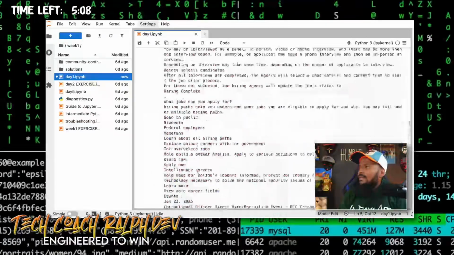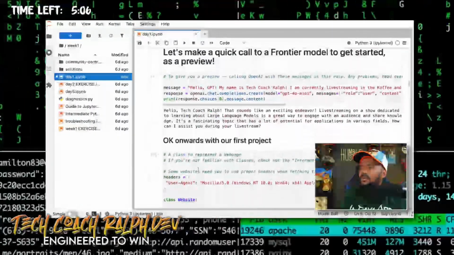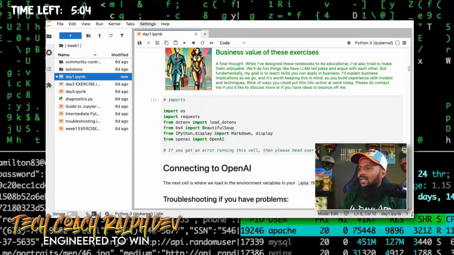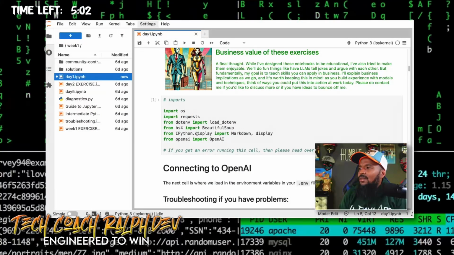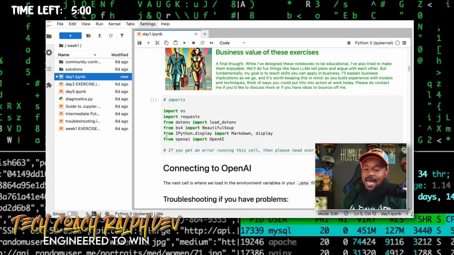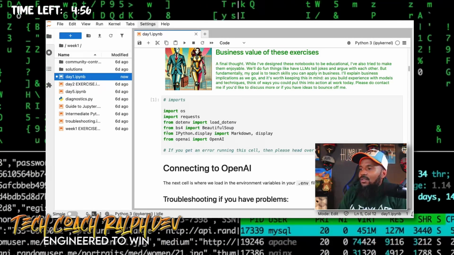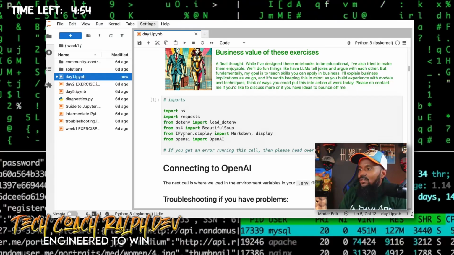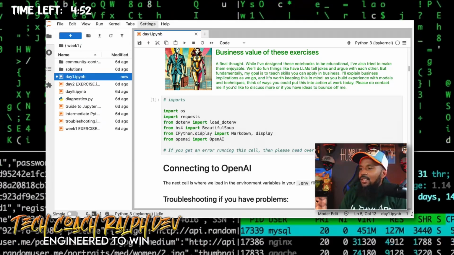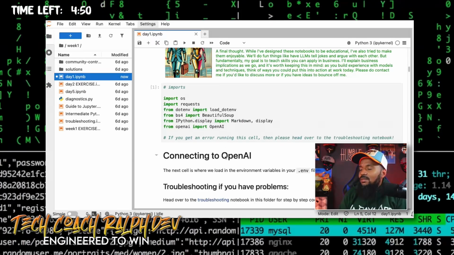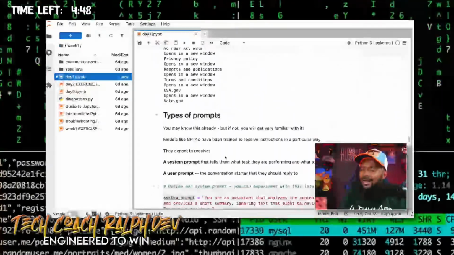Let me go back to the top real quick. Let me see. Is there a package called display? IPython. Okay, so yeah, it's coming from IPython, because I have never seen a display before. So there's a package called IPython and then display. So import Markdown and display. All right, cool. So see, I was like, huh, okay.